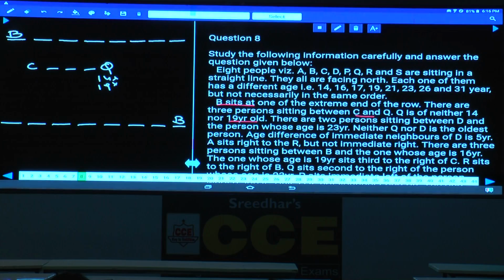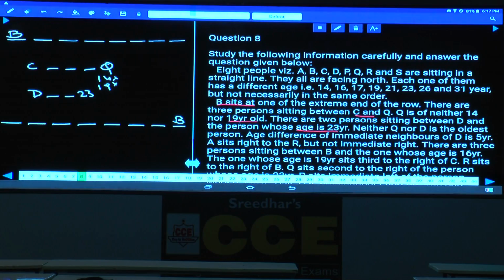There are 2 persons between D and the one who is 23 years old. Now D and 23, how many persons are there? There are 2 persons between D and 23. If D is here, 1, 2, 23. Again, they could be in the reverse order, isn't it? And between D and 23, there must be exactly 2 persons.